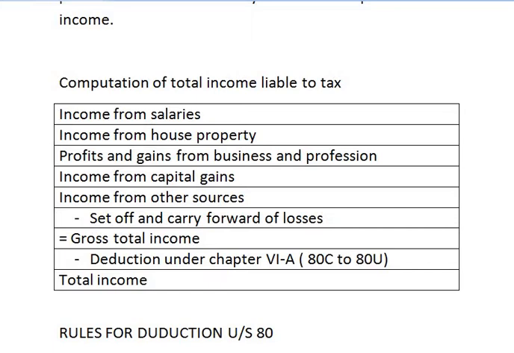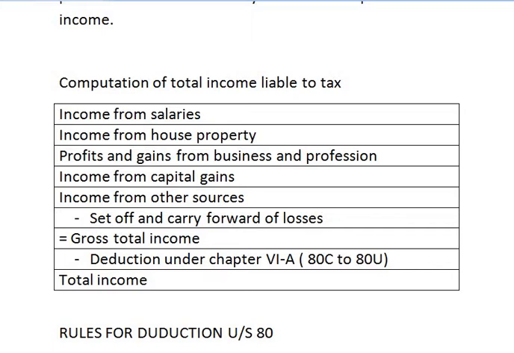And from gross total income, we claim deduction under chapter 6A, that is deductions from section 80C to 80U, and the remaining balance is known as total income. This total income is also known as taxable income. That means on this total income itself, the tax liability of an individual is computed.